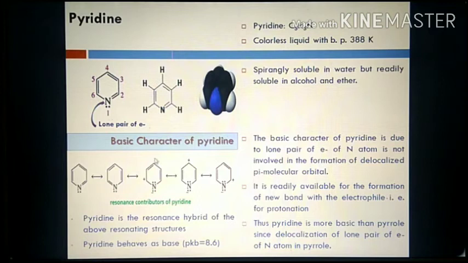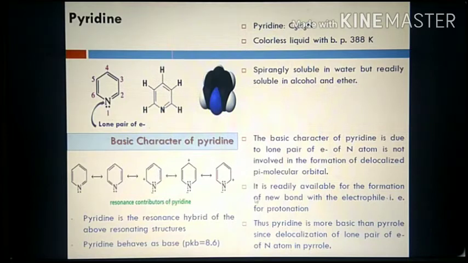As a result, this carbon becomes electron deficient and possesses a positive charge. Again, you can have one more carbon-carbon double bond in conjugation. So this carbon gives electrons to this carbon, establishing a carbon-carbon double bond between these two carbons, and this carbon becomes electron deficient. So you can see in all these resonating hybrid structures, the lone pair of nitrogen is written on nitrogen only. It does not get involved in formation of a pi bond.